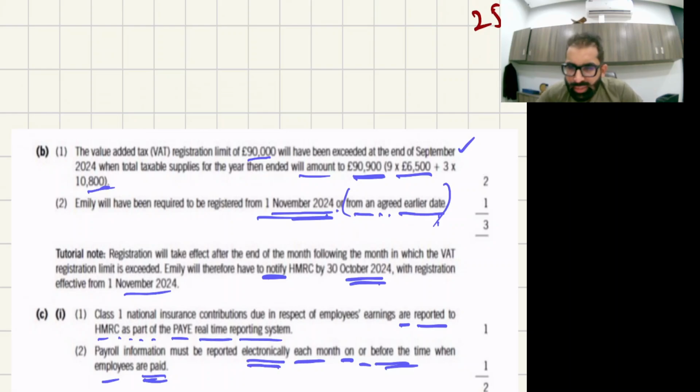It is 17 days from the end of the tax month. It is written in your exam kit starting area, if you see. But the examiner has not given you the date. They have told you that it will be reported electronically each month when employees are paid.